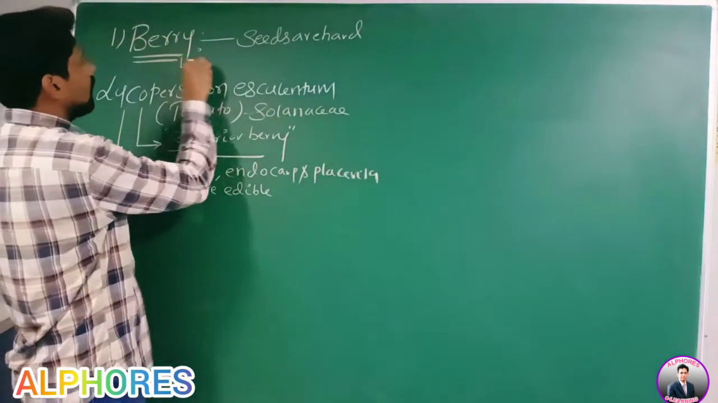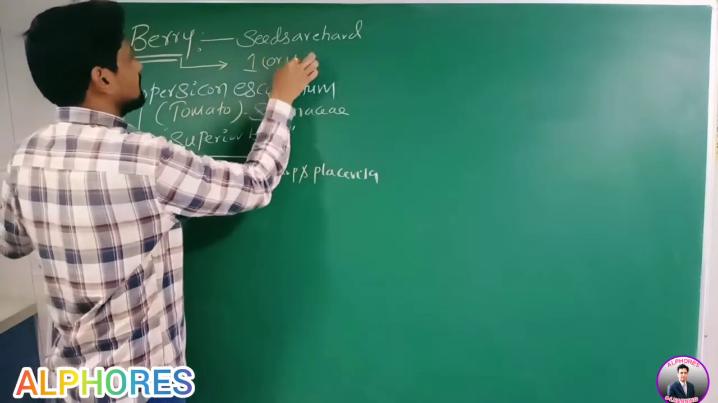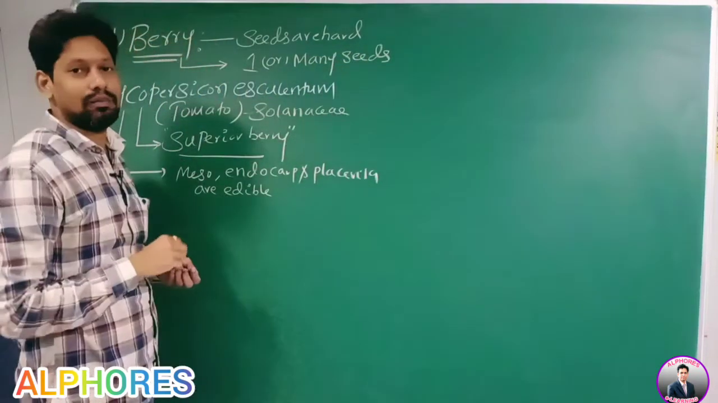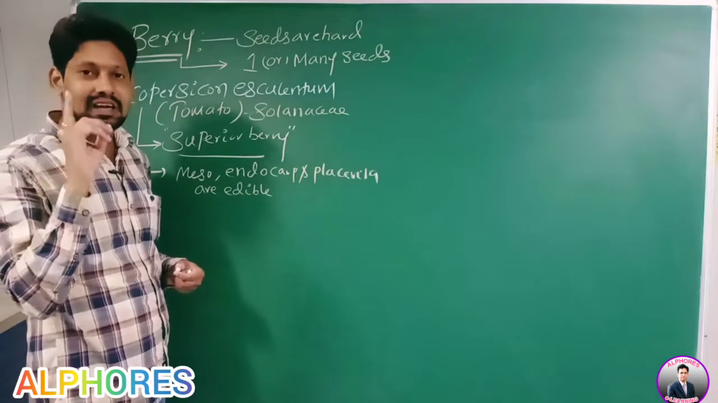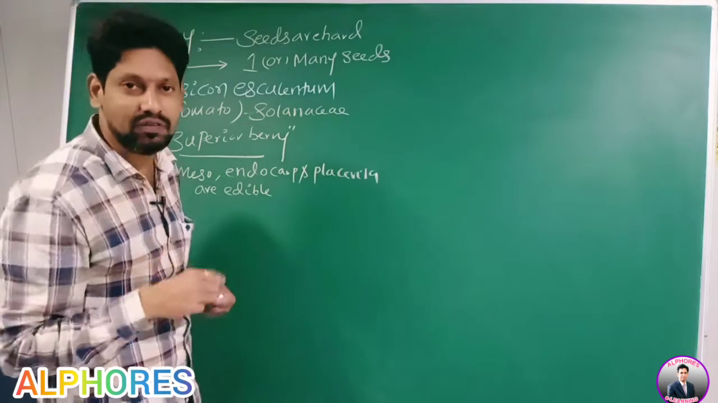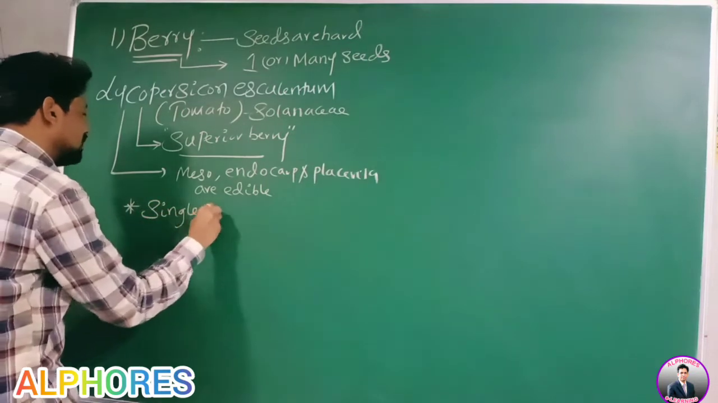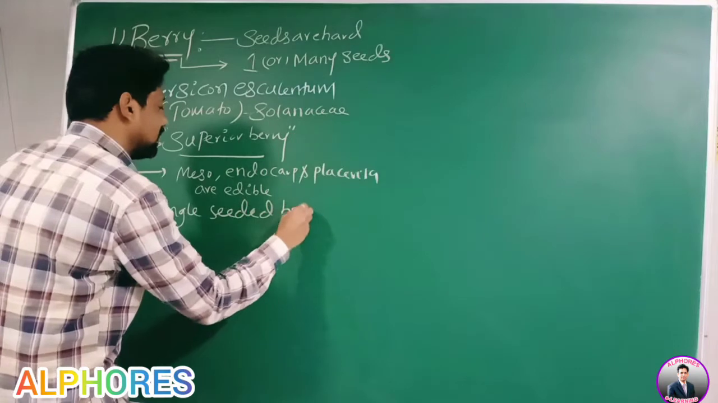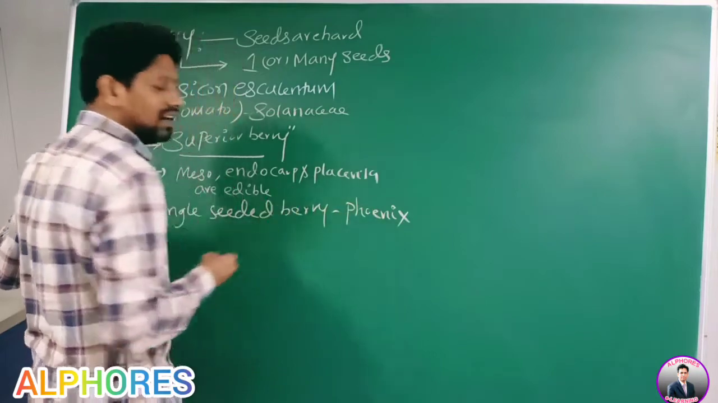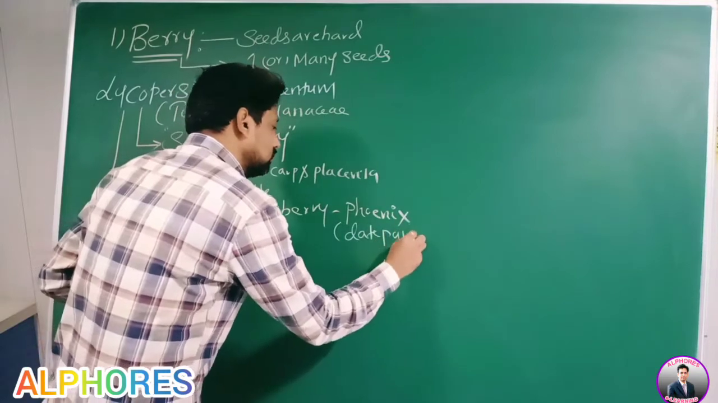In berry fruit, how many seeds are present? Either one seed or many seeds are present. Single seeded berry, example, date palm, Phoenix. How many seeds are present? Only one seed. Therefore, single seeded berry. What is the common name? Date palm.